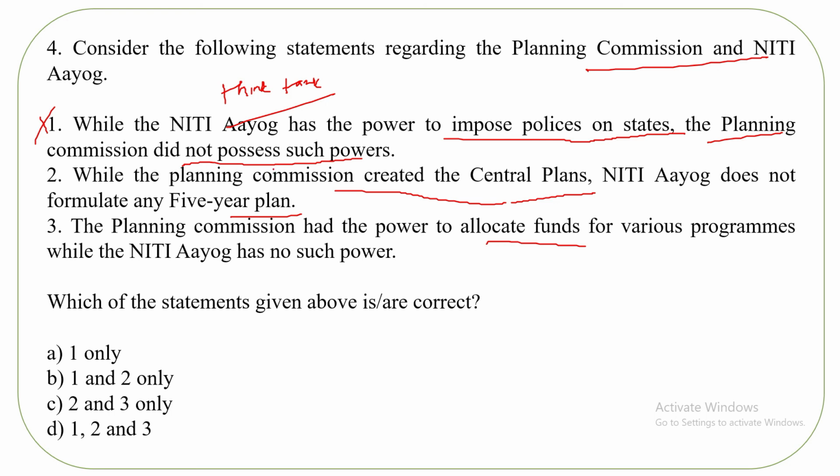Going to the second. While the Planning Commission created the central plan, yes, we had 5-year plans. NITI Aayog does not formulate any 5-year plan. Of course, this is correct. Now, the Planning Commission had the power to allocate funds for various programs. Yes, they could allocate funds for various programs, whereas NITI Aayog cannot. So this is also correct. So your answer is 2 and 3.